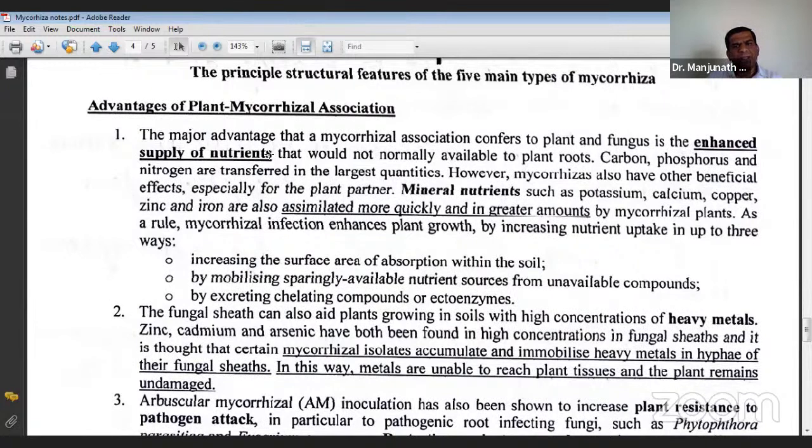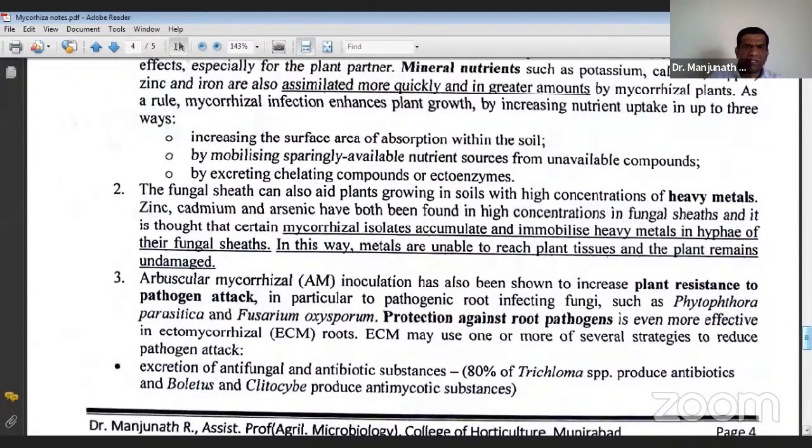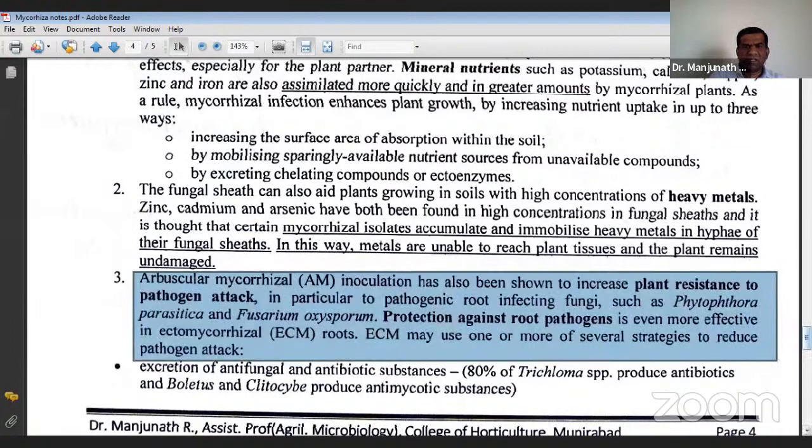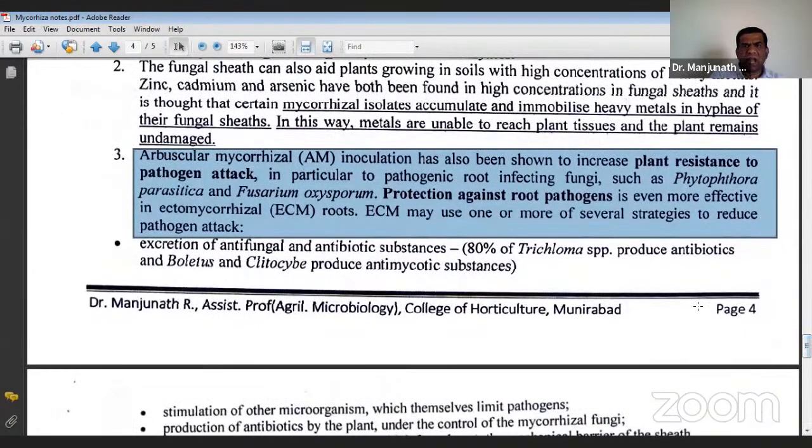Okay, and also it will help in avoiding heavy metals. It will prevent heavy metal damage. It also helps in protection against root pathogens. Okay, that is, it also acts as a biocontrol agent.